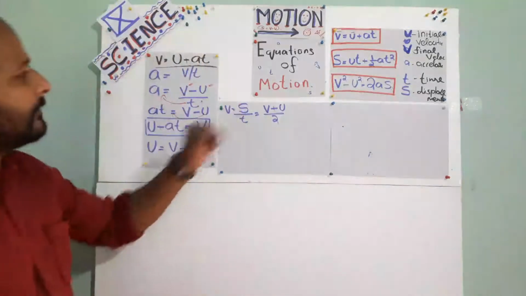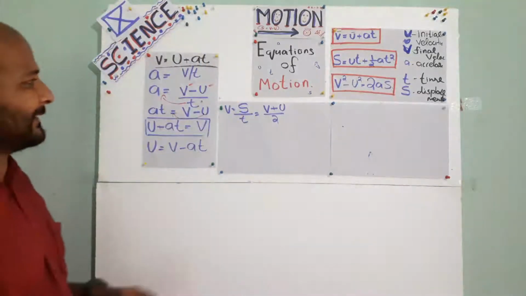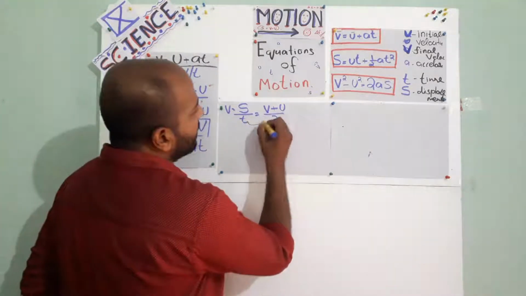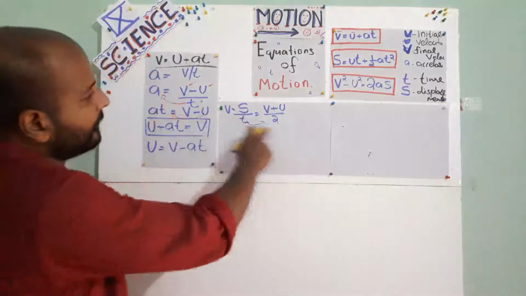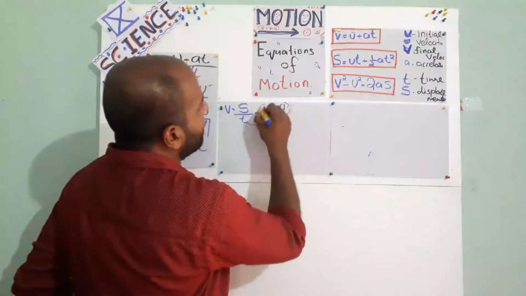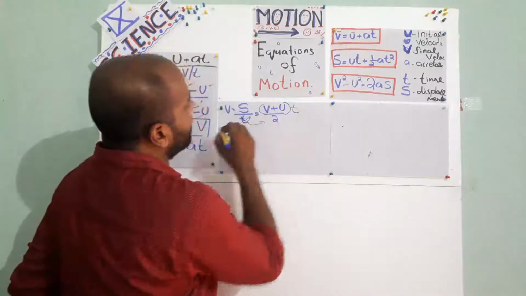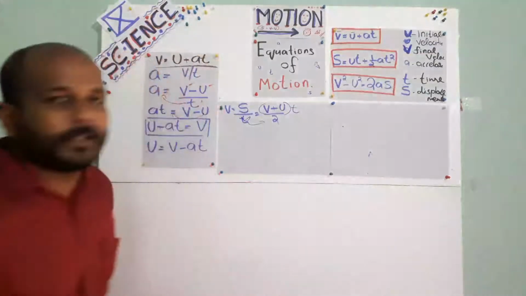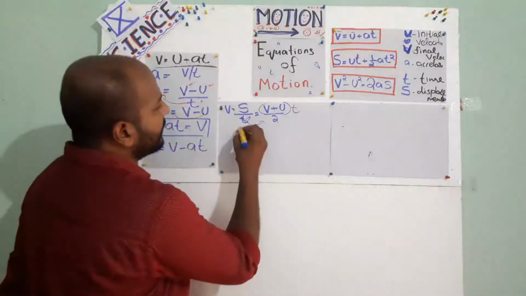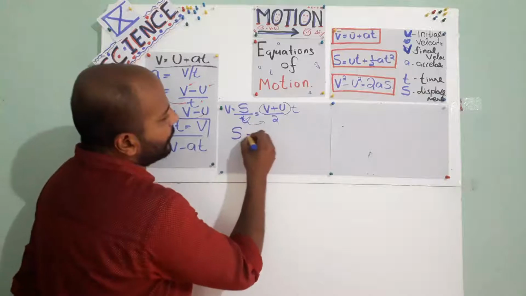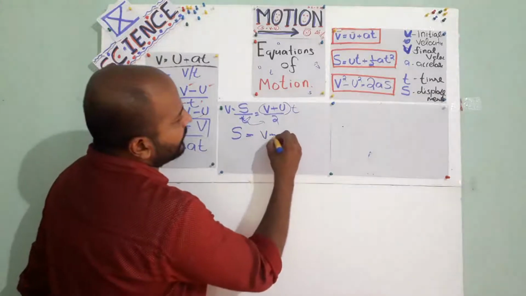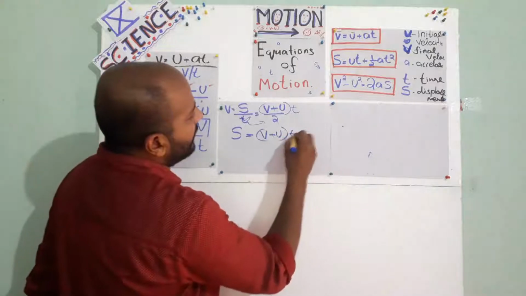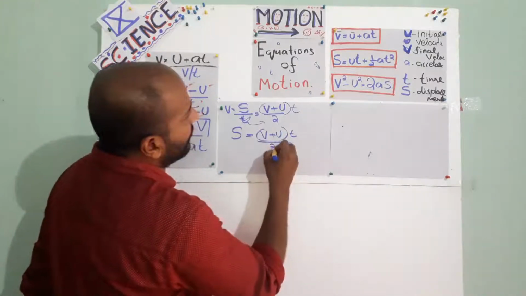But actually what do we want to do? We want to find S. So we want to take this T, which is on the downside, to the other side. Am I right or not? So we have S is equal to V plus U into T by 2.